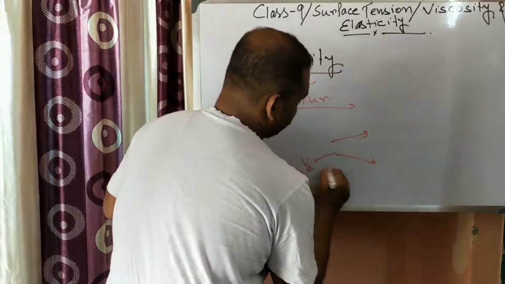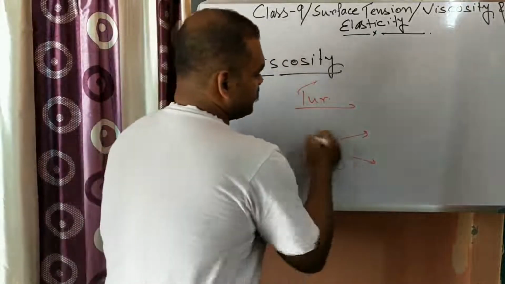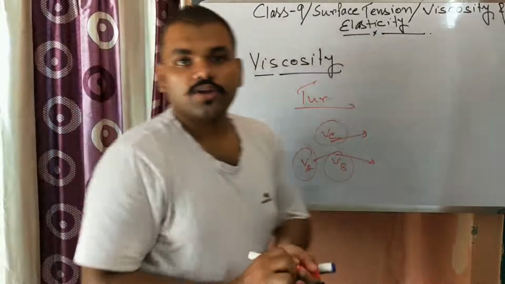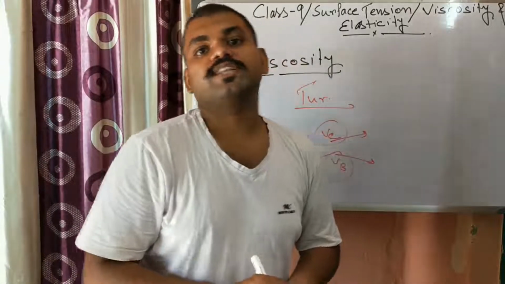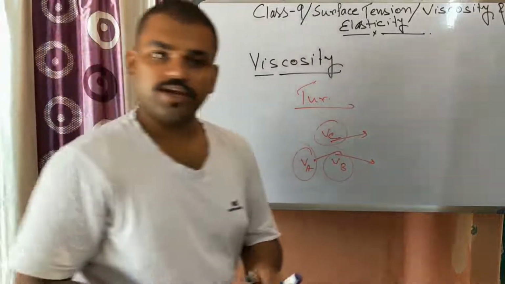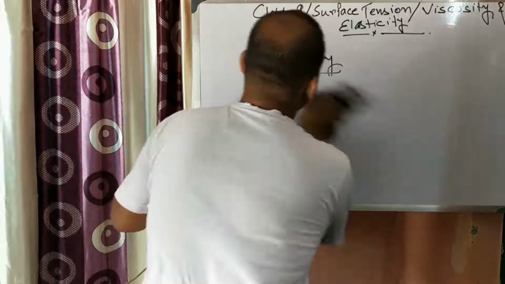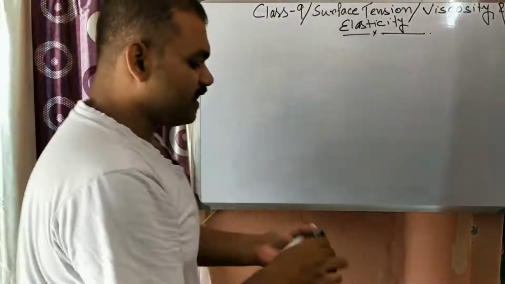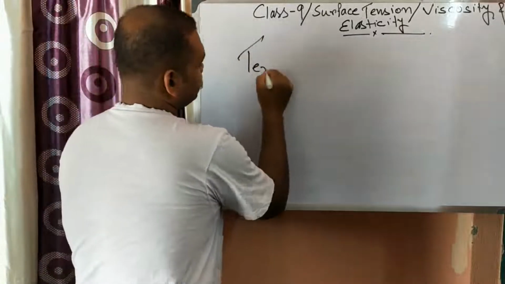Suppose this is VA, VB, VC, but after some time VA changes, VB changes, VC changes. So if the velocity at different places changes with respect to time, then it is known as turbulent flow. Next, another thing is known as terminal velocity. Terminal velocity.